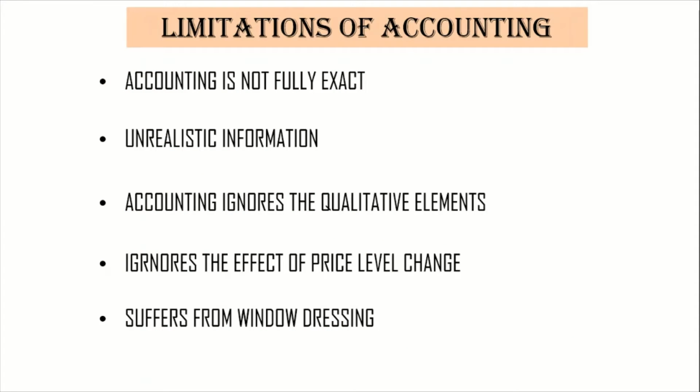Okay, now, limitations of accounting. The first one says accounting is not fully exact. Accounting is not exact in spite of the fact that most transactions are recorded on the basis of evidence, yet some estimates are also made. Here we can say that accounting is based on supporting documents. Whenever we record something, it should be supported by a source document, a bill or receipt or something like that. But some estimates are also made.